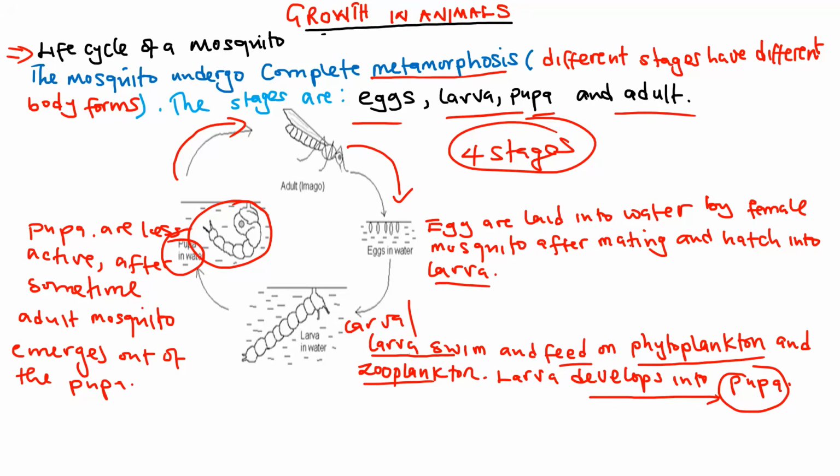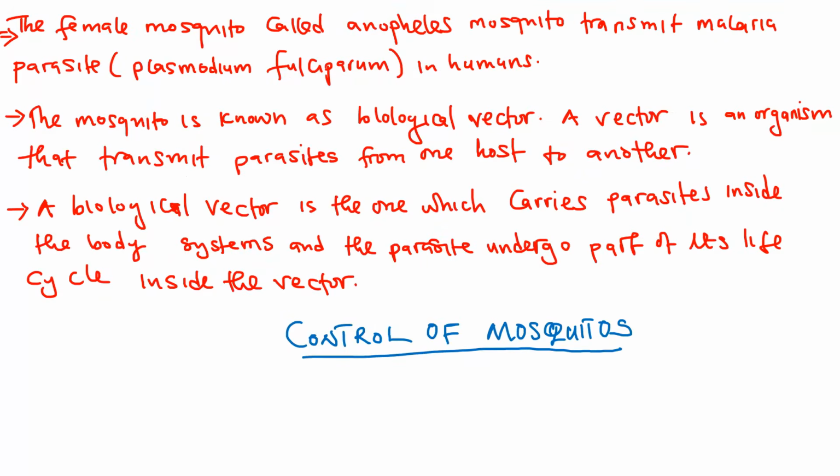Now, what is the other thing that we need to know? The mosquito that lays eggs is the female mosquito, otherwise known as the Anopheles mosquito. You know mosquito is popular for transmitting malaria, so we can talk of malaria a bit. The female mosquito is called Anopheles mosquito, and of course it transmits malaria. The malaria parasite is called Plasmodium falciparum. So it transmits malaria in humans.